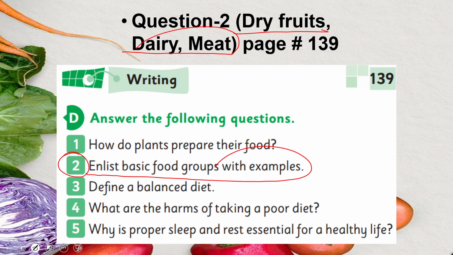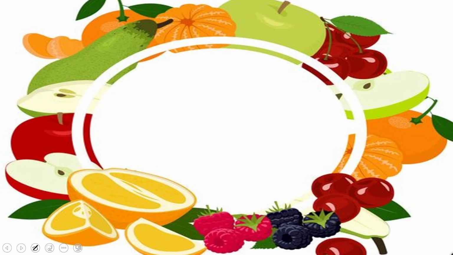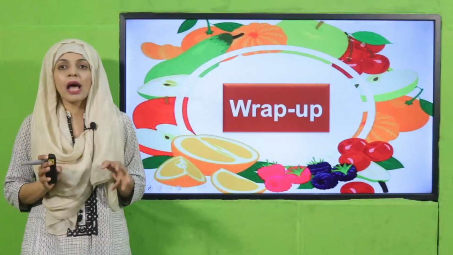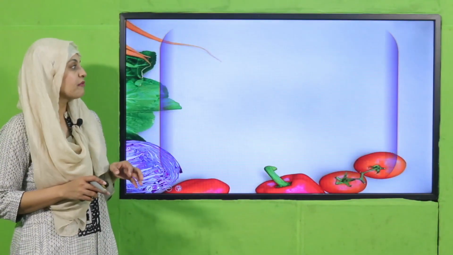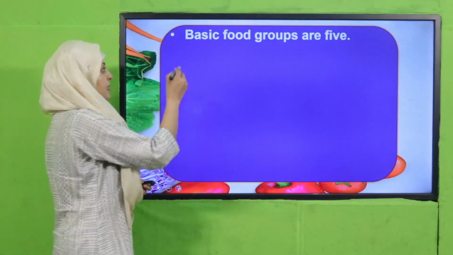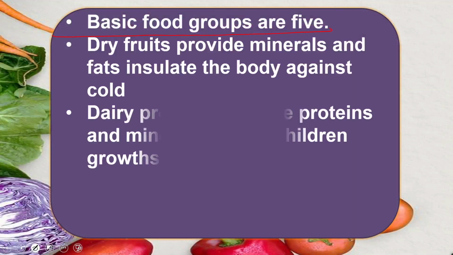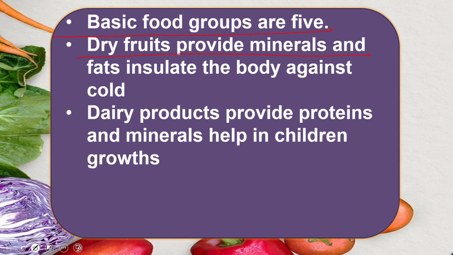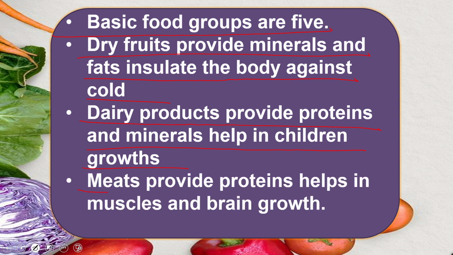You will mention these 3 groups with examples. So you will do this in your homework. This is given on page number 139. So now is the time for wrap up. So what have we learned today? Today we learned that basic food groups are 5. Dry fruit provides minerals and fats, insulate the body against cold. Dairy products provide proteins and minerals, helps children in growth. And meat provides proteins, help us in muscle and brain growth.